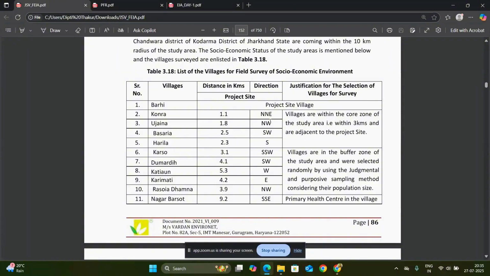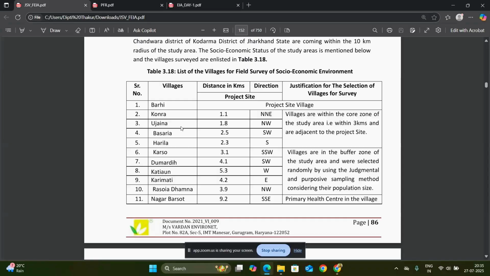including their directions. So here it is written that villages are within the core zone of the study area. The study area has villages within 3 kilometers that are adjacent to the project site. Villages in the buffer zone of the study area were selected randomly by using a judgmental and purposive sampling method, considering their population size.